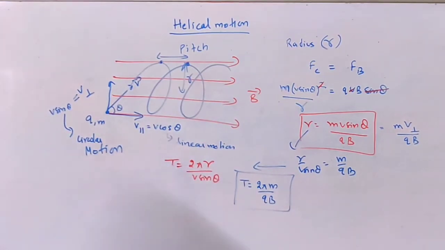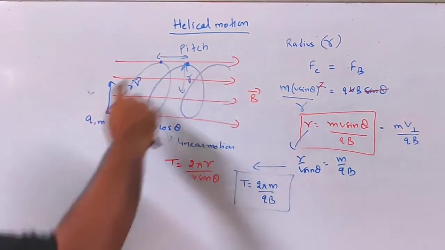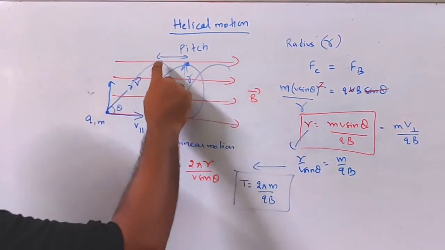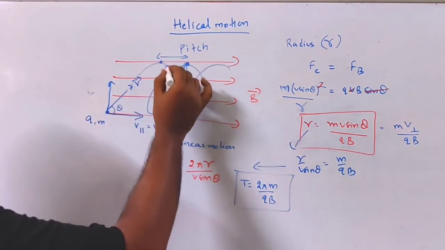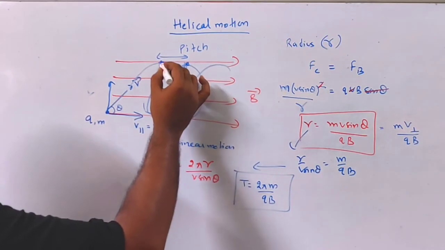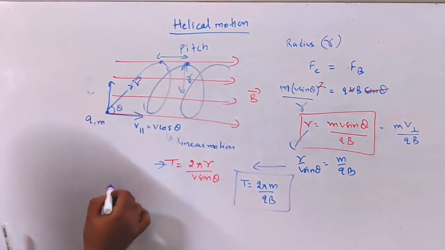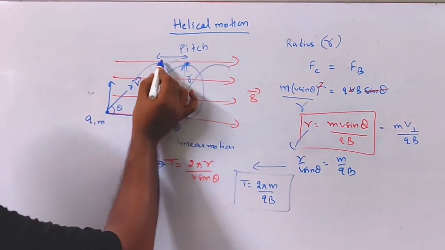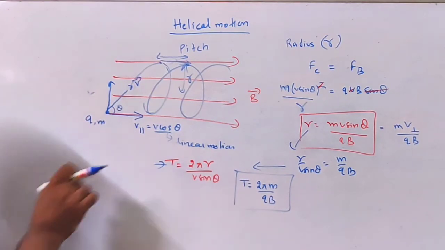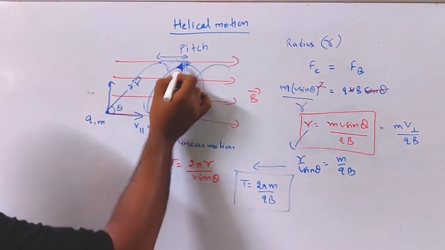Now how about the expression for this pitch? This is the distance traveled in one rotation. In one complete rotation the charge particle starts from here and reaches here. So the time taken to travel from this point to this point is the time period T. And the charge particle has moved from this point to this point because of this velocity. So velocity in this direction is v cos theta.